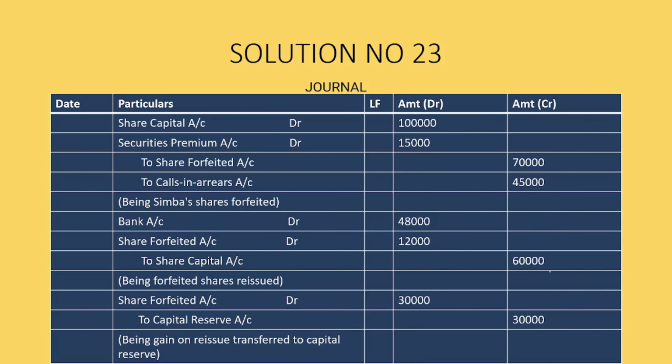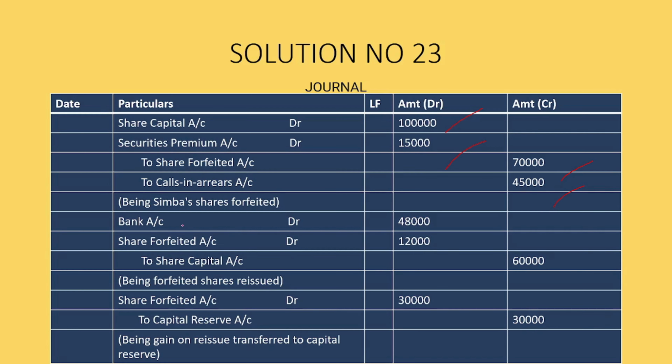Now after that we do share capital account debit 1 lakh, securities premium account debit 15,000, to share forfeiture account 70,000, to calls in arrears 45,000, being Simba's shares forfeited.